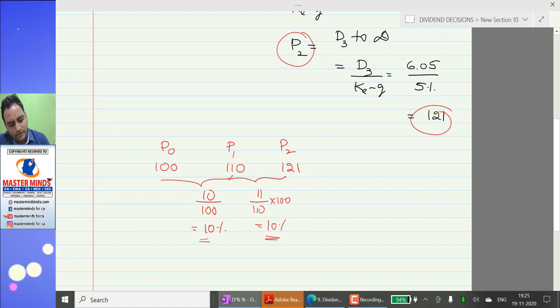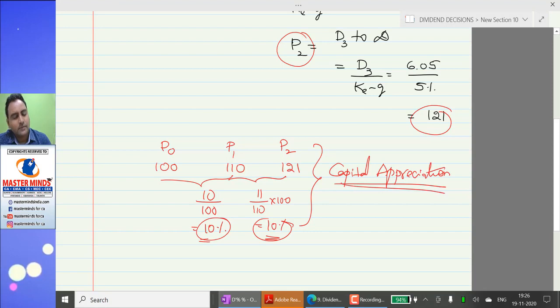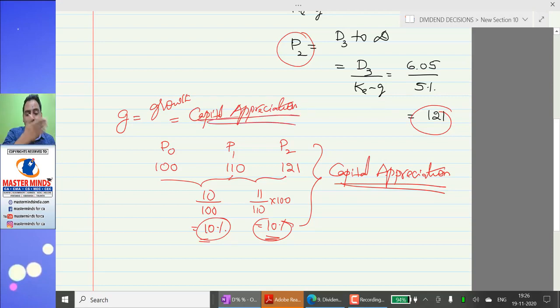You can see this 10% in the value of the share. We call it capital appreciation. Therefore, g is not just growth, this is equal to capital appreciation.